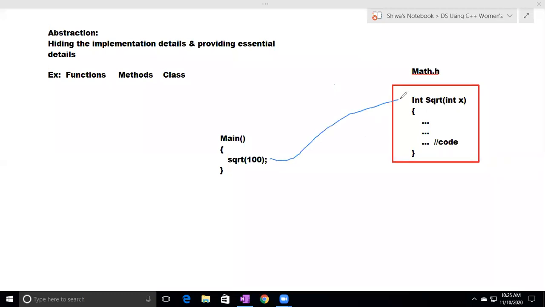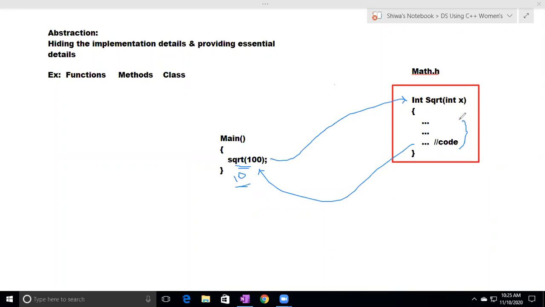So it goes to this sqrt function, executes this code, and returns the result. It returns the result as 10. So the square root of 100 is what? 10.